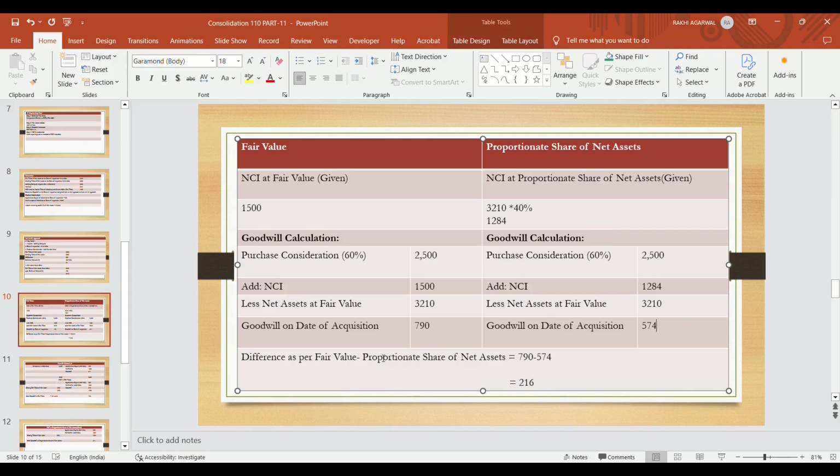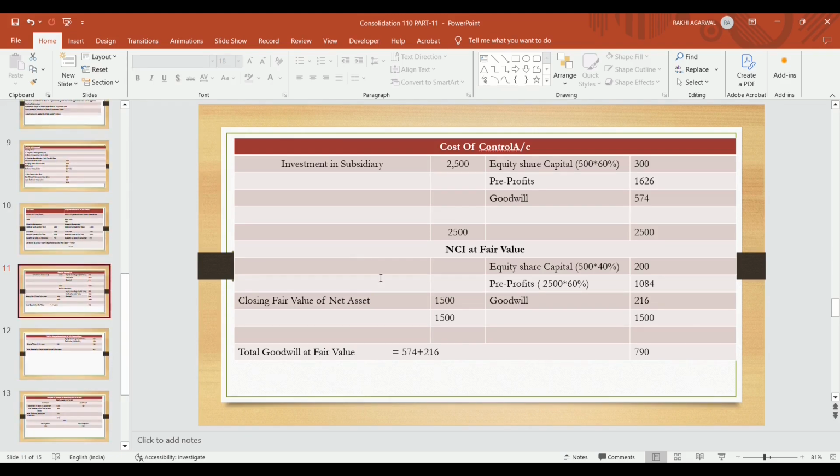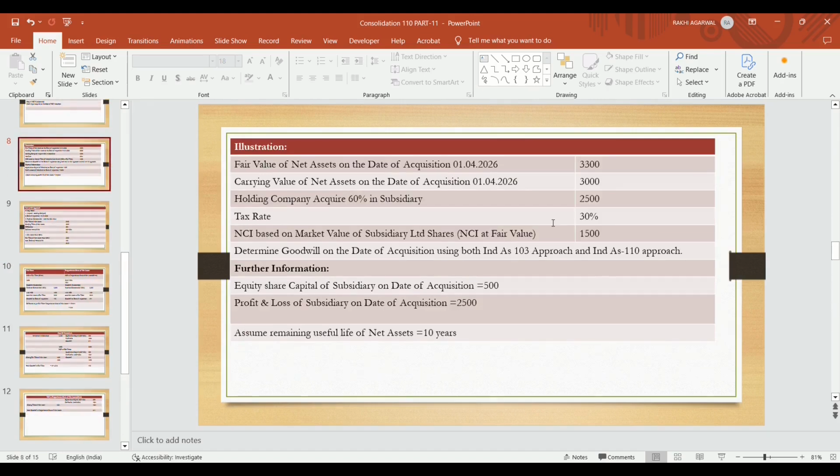So the difference between the fair value and the proportionate share of net asset, the difference of goodwill, becomes 216. This 216 is generated by using the 6-step model as per the business combination approach. But if we follow the consolidation approach, then how will we calculate? So that is cost of control. Investment in subsidiary becomes 2,500 lakh.